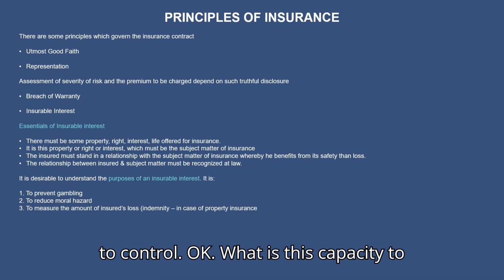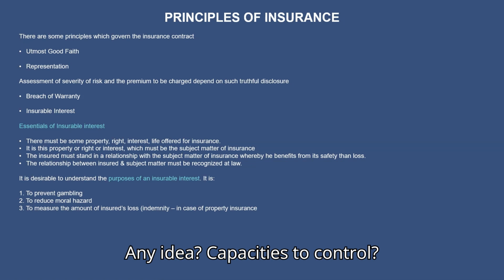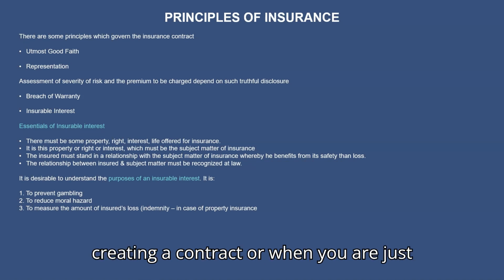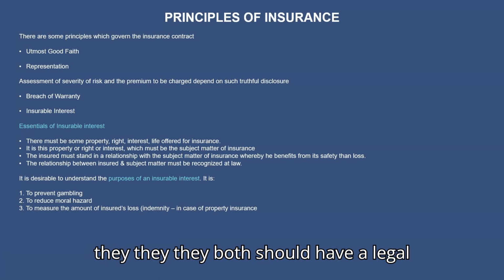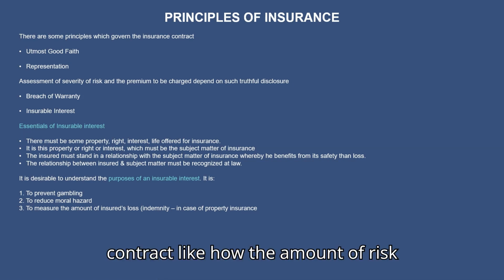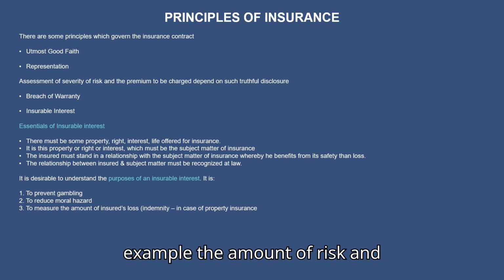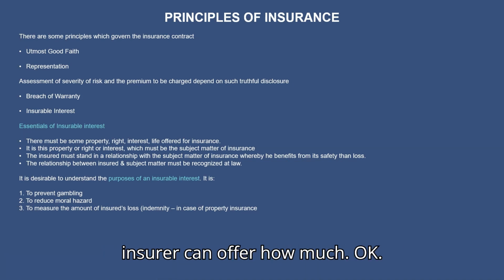What is this capacity to contract? Any idea? When you are creating a contract between two parties, they both should have legal capacity. Legal capacity of a contract, like how much risk and insurance can be taken on behalf of an insurer, how much insurance an insurer can offer.